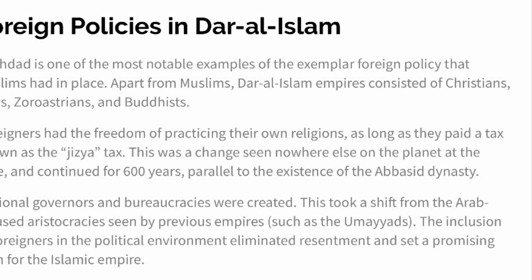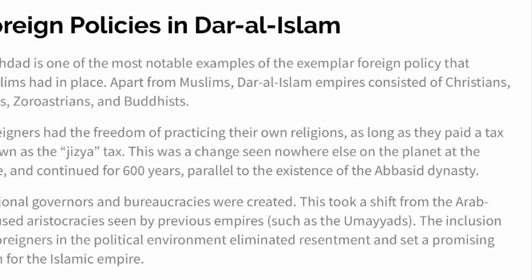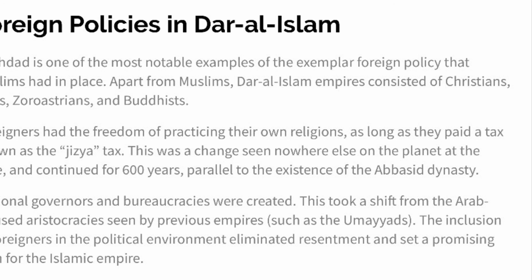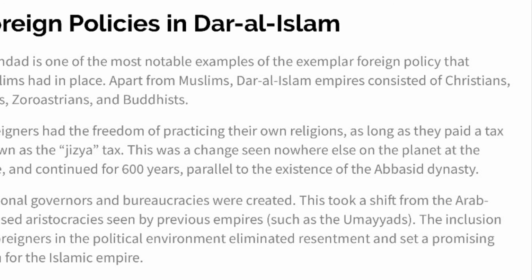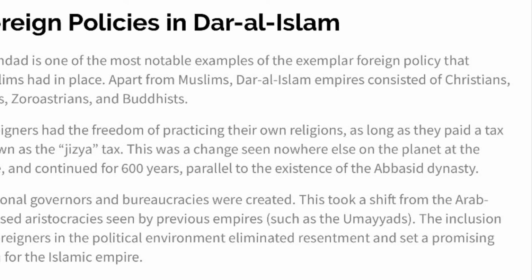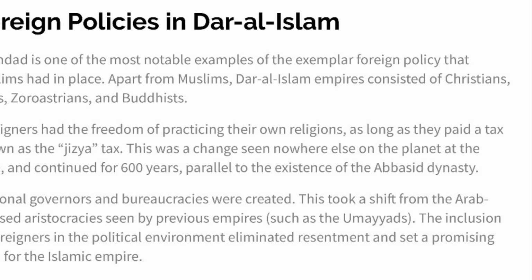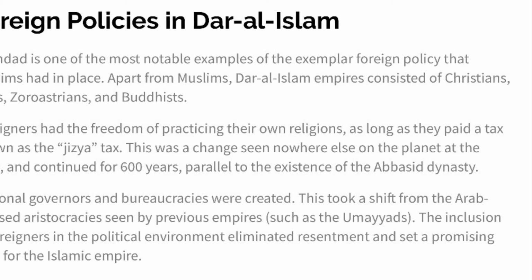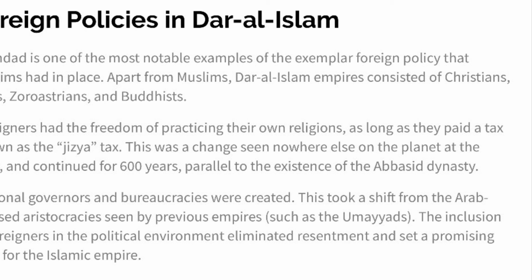For these people in control, their main priority was to create an empire that thrived, and this could only have been done through harmony between the citizens. So the foreign policy was something that lasted for a long period of time, over 300 years, with the lasting of the Abbasid dynasty, and this of course affected other empires throughout time. It created a sense of diplomacy and global networks because people realized that if this was the proper way to treat others, they would have succeeded way more.